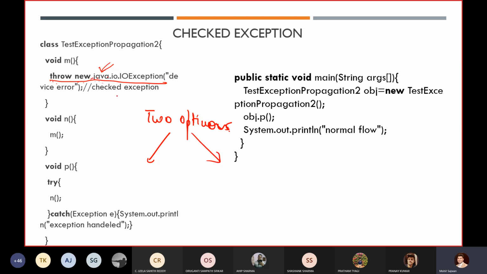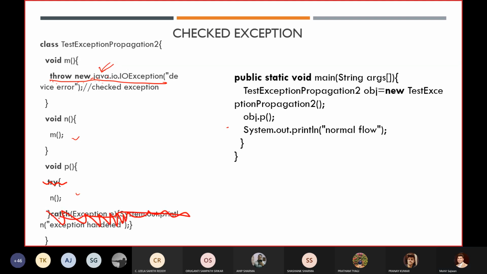How are you going to handle it? Using a try and catch block, like this. Now, can anyone tell me, if I am not going to write this try block, if I am not handling this exception, see, I am removing these two lines.